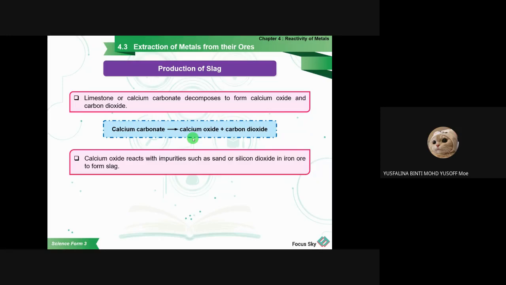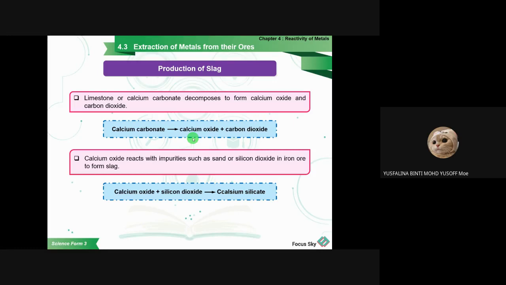So the calcium oxide will react with the impurities, such as sand or silicon dioxide that is in the iron ore, to form slag. This is the equation: calcium oxide plus silicon dioxide produces calcium silicate. So where does the silicon dioxide come from? It actually comes from the iron ore.